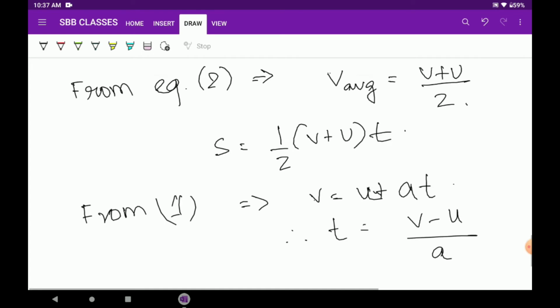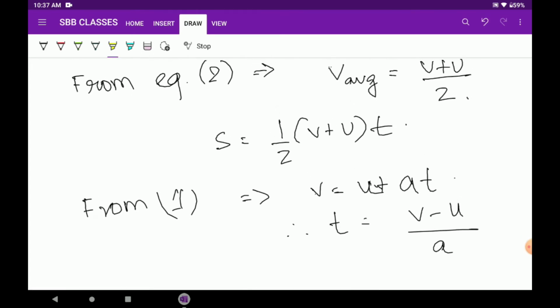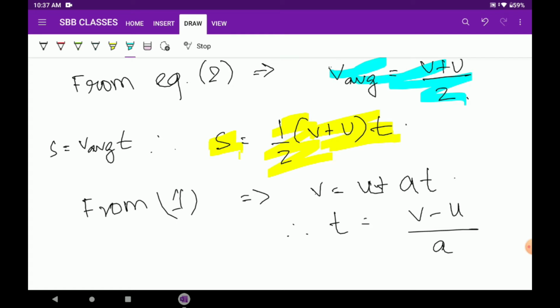Okay, so see, this will be interesting. From equation 2 what did we get? S equals to half V plus U multiplied by T. Simple. S equals to V average multiplied by T. Therefore, S equals to, this was the value of V average and we multiplied it by T. From equation 1, what do we get? V equal to U plus AT.